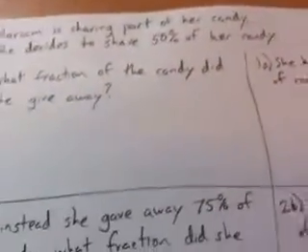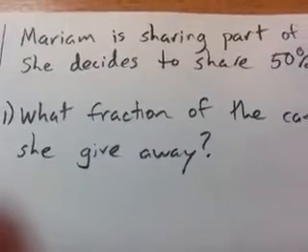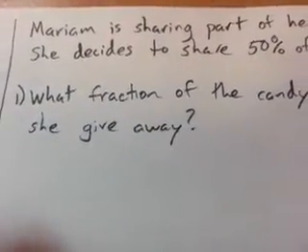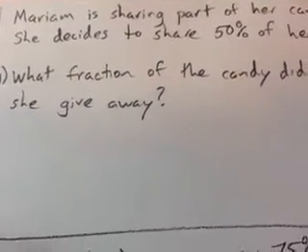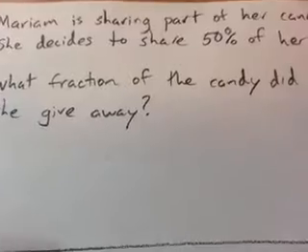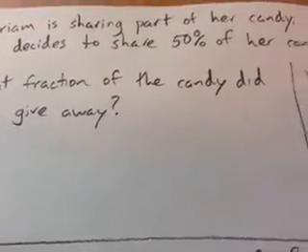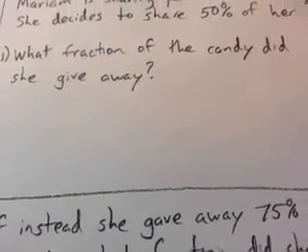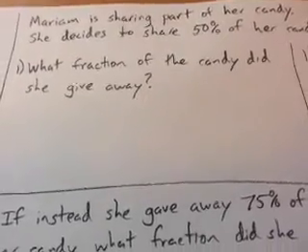Let's go over here. So this problem is talking about Miriam. So let's have Miriam read it for us. Miriam, can you read it for us? No problem, Mr. Yoshii. Miriam is sharing part of her candy. She decides to share 50% of her candy. What fraction of the candy did she give away? Okay, thank you, Miriam, for reading it.